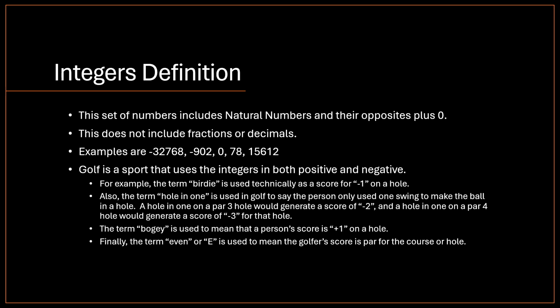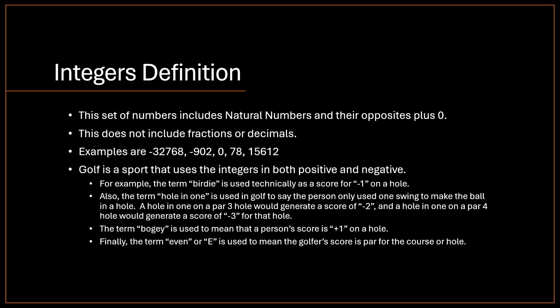A hole-in-one on a par 3 would generate a score of -2, and a hole-in-one on a par 4 would generate a score of -3 for that hole. And of course, it's pretty much impossible to have a hole-in-one on a par 5 hole.